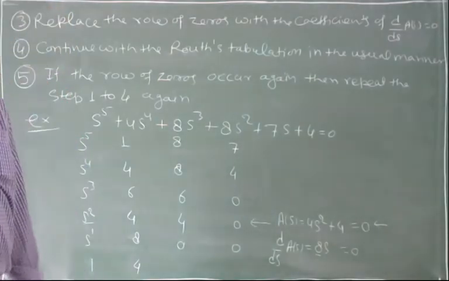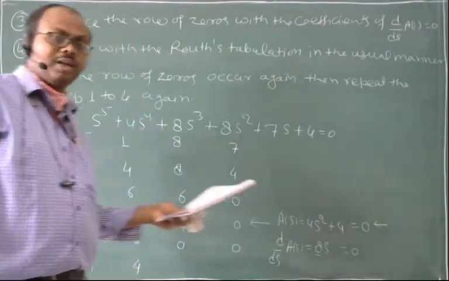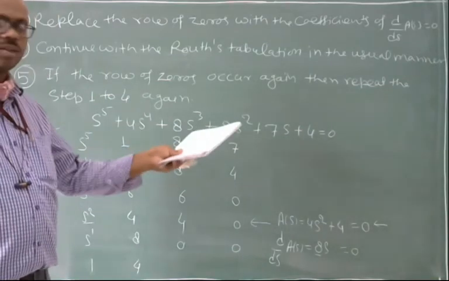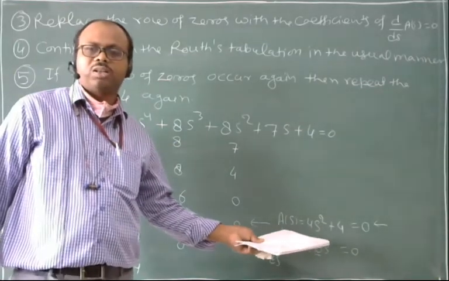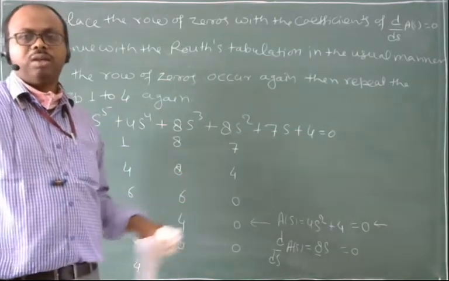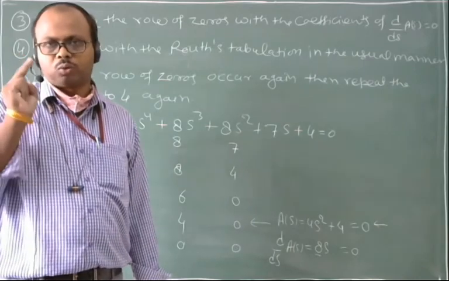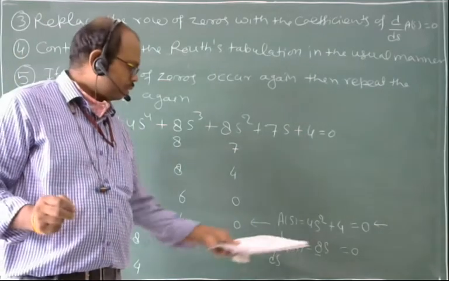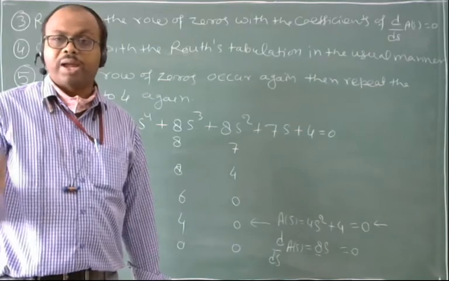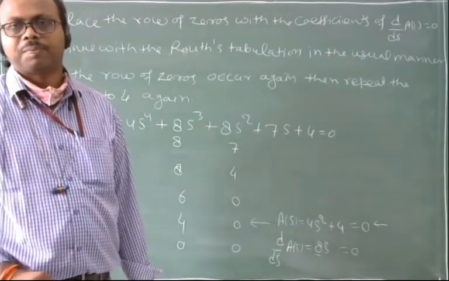Since I know that the roots of this auxiliary equation will satisfy this characteristic equation, at least I have two roots from these equations. I can find the two roots where my system becomes marginal stable. Right?